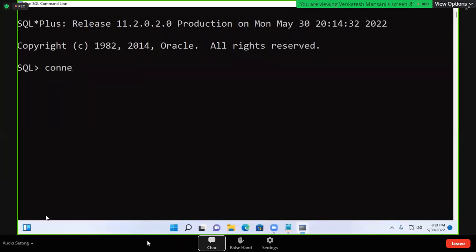You observe, connect. I am typing username, I am typing password. Connected. My application connected to database. It is not a database, it is connected to database. But if we join an Oracle class, the faculty will use this every day, so they'll think this is Oracle. It is not Oracle. It is SQL prompt.